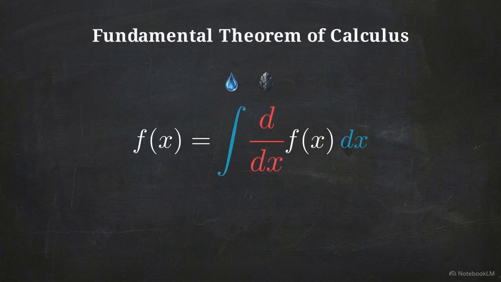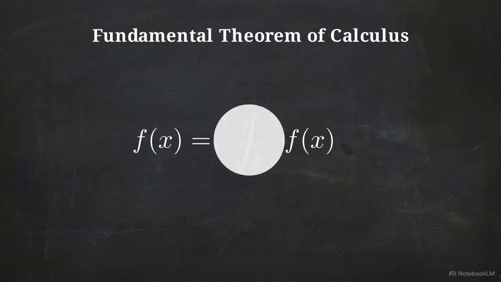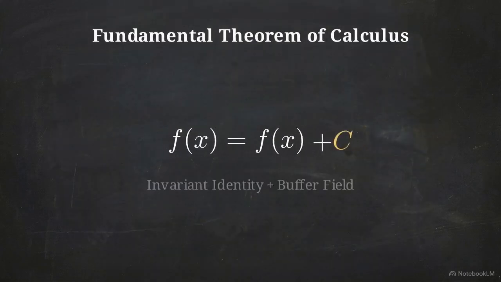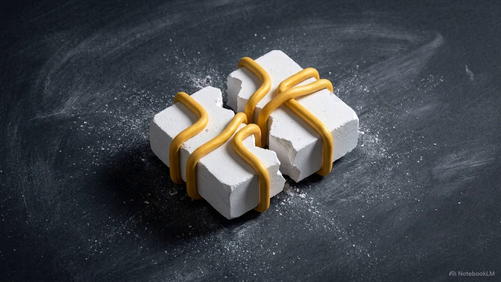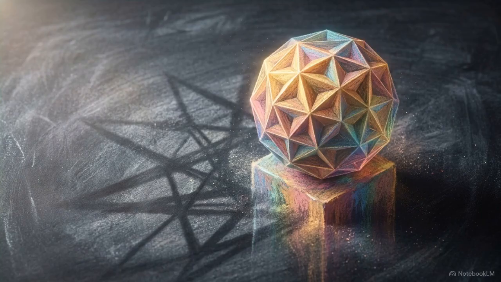The theorem proves that differentiation and integration are exact mathematical inverses. This inverse relationship means the earth operator and the water operator act as a single reversible engine. One splits the field, the other restores it. We call this point of synchronized overlap the fruit state.